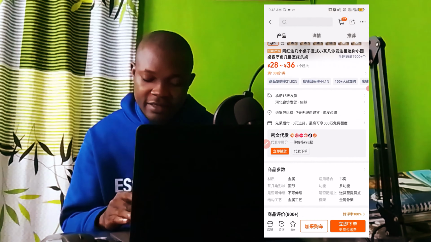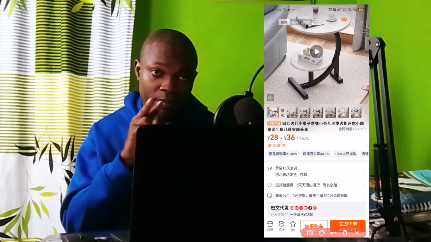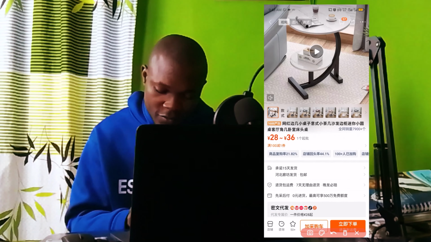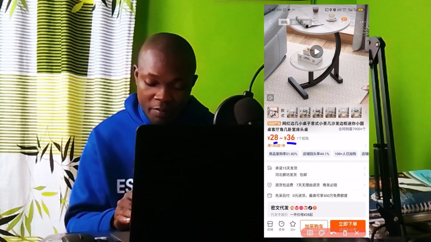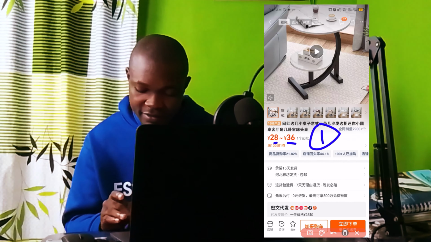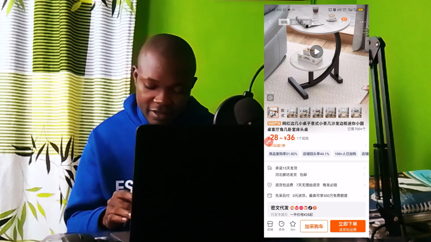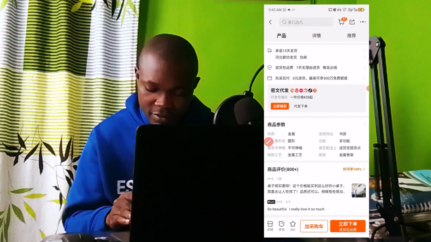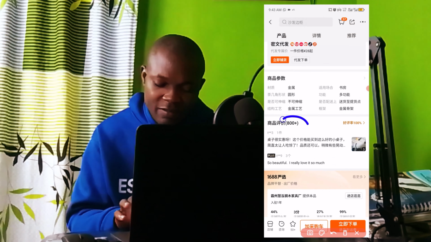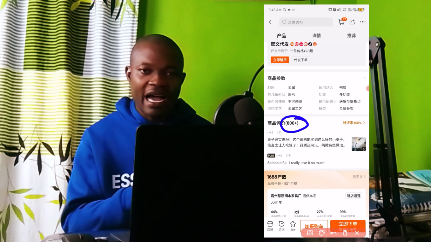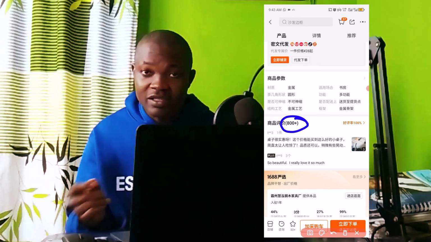Now, you can see right here they have two price tags, 28 RMB to 36 RMB, and they have one piece as MOQ. Okay, that is not the case. Let's scroll down. And right here, you see this particular store has 800 plus previous buyer ratings.